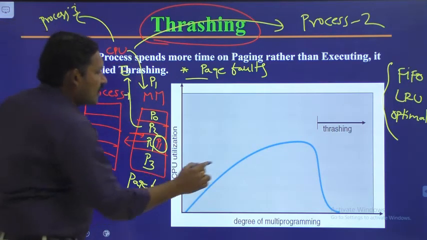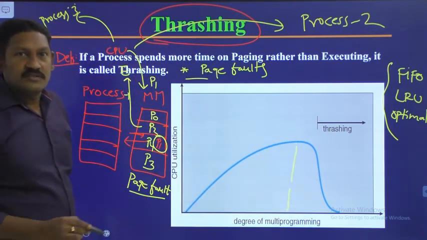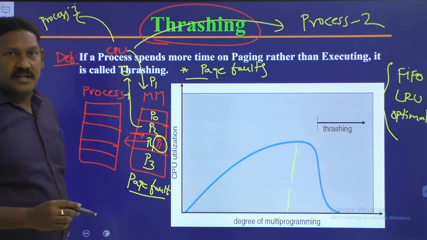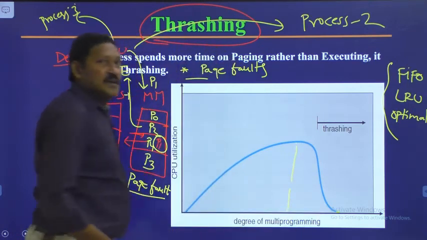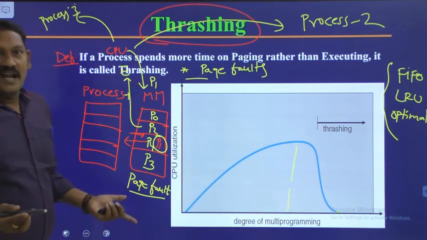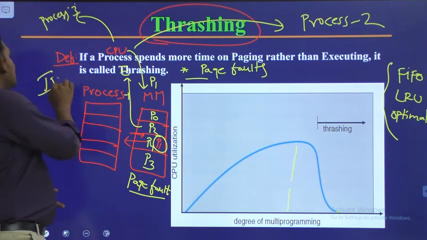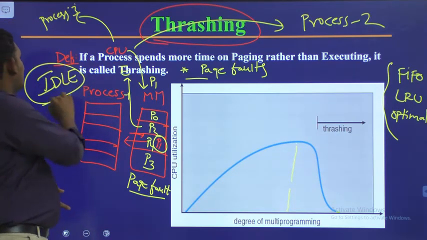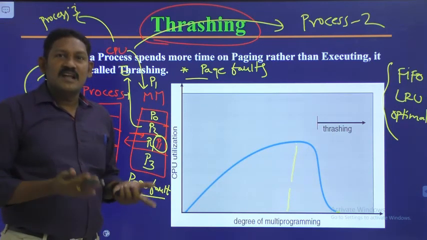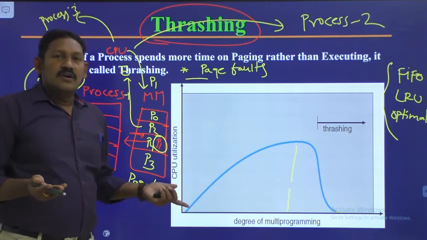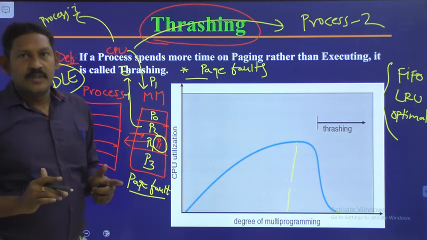Here the degree of multiprogramming means more processes are being executed simultaneously. But what happened is, in the end thrashing has occurred, meaning the CPU has done nothing. Thrashing is nothing but the CPU being in an idle state, without performing any operation. So that's what thrashing means. Hope you have understood.